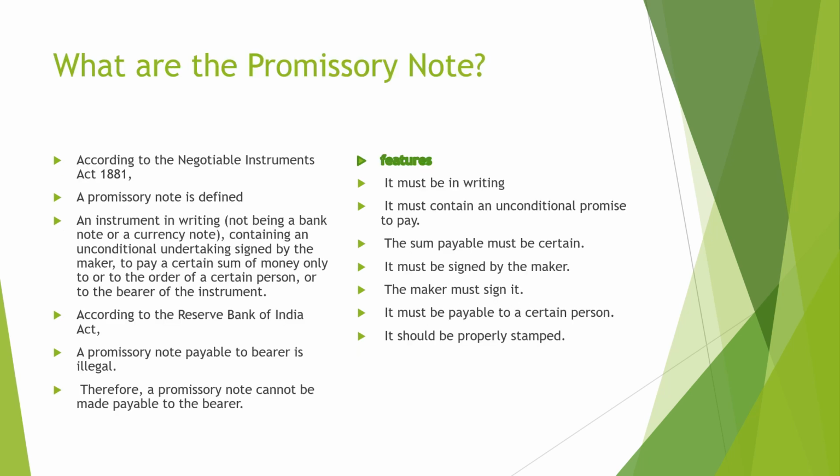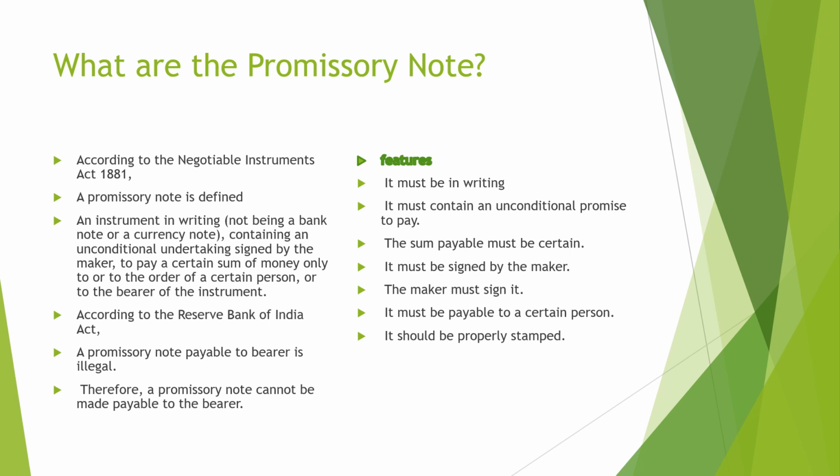Now we are proceeding. What is a promissory note? This is the second very important instrument under the Negotiable Instruments Act. It is defined as an instrument in writing, not being a bank note or currency note, containing an unconditional undertaking signed by the maker to pay a certain sum of money only to the order of a certain person or to the bearer of the instrument. As per the law of the Reserve Bank of India, a promissory note payable to bearer is illegal, therefore a promissory note cannot be payable to bearer.